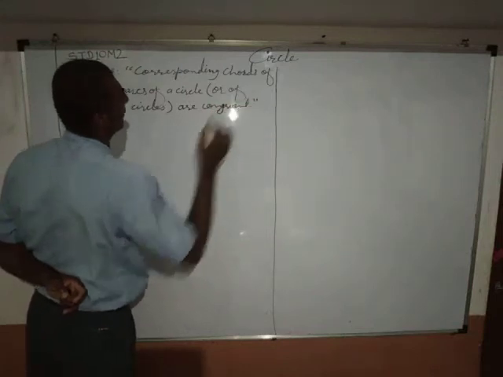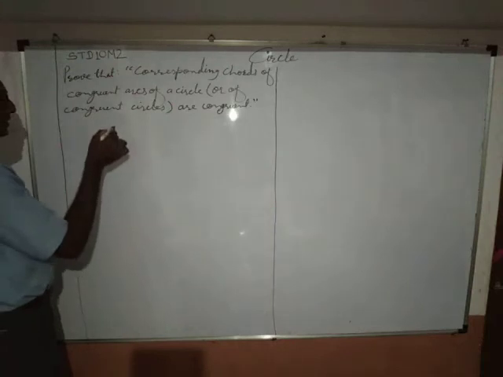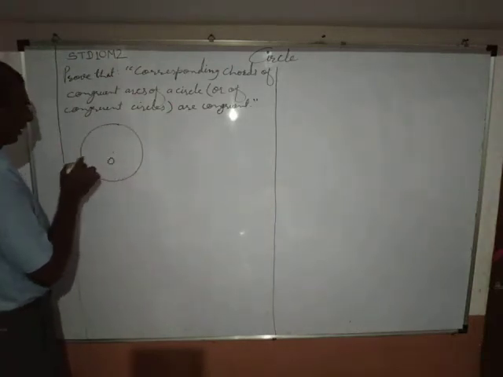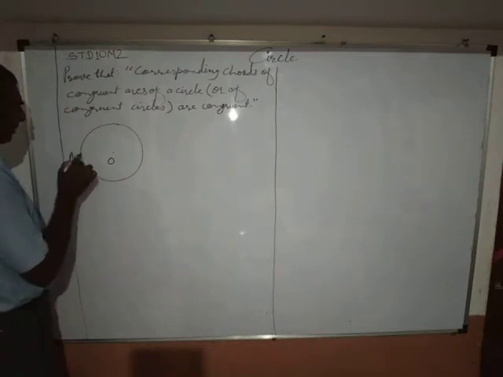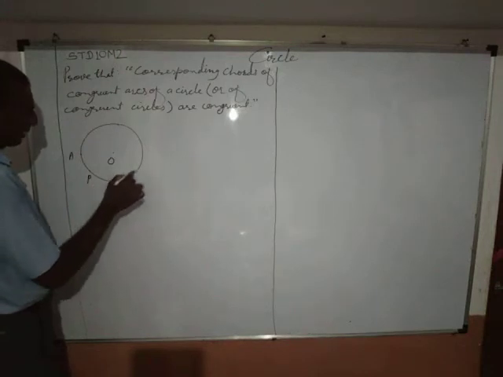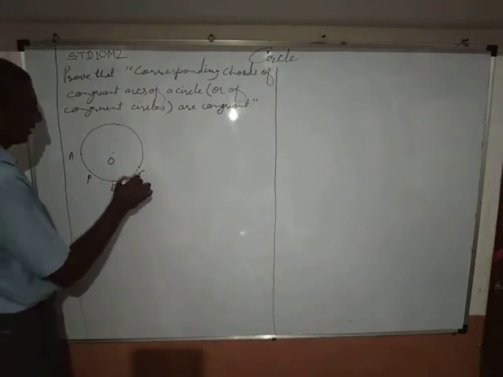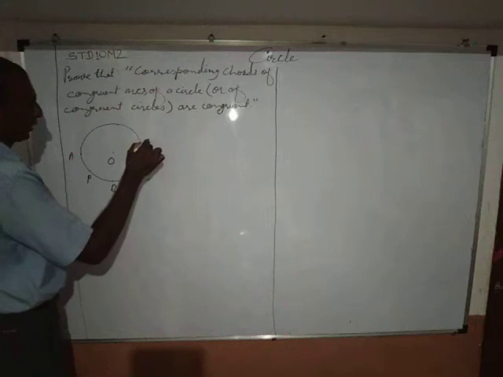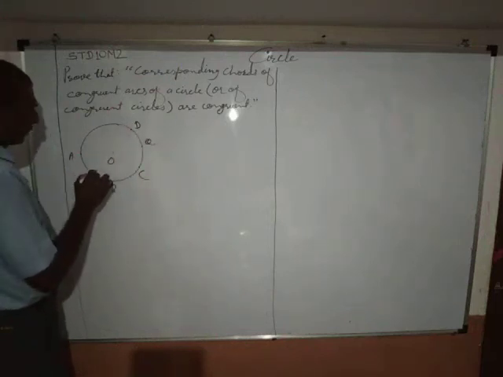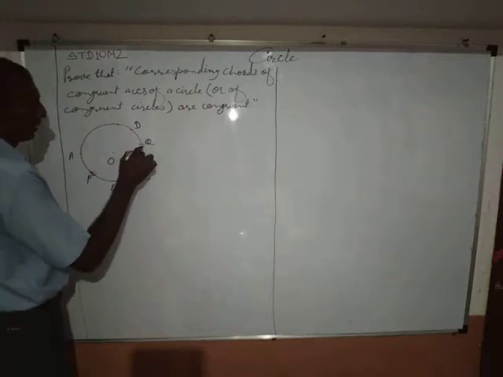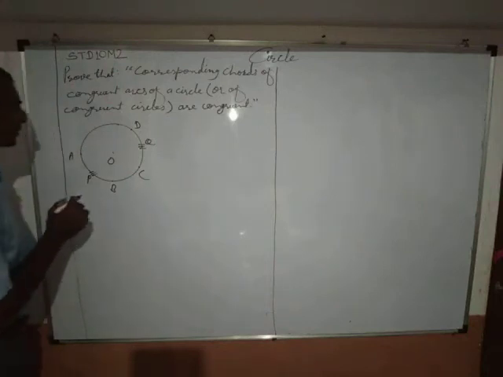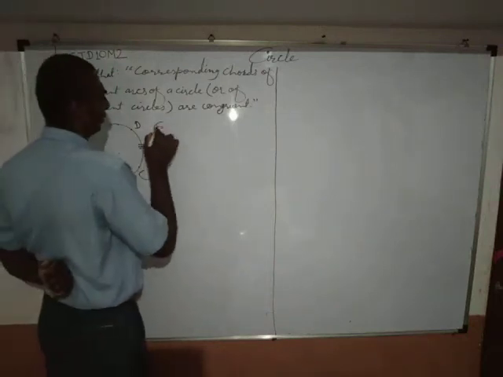Okay. As per this statement, let us consider a circle with center O, and let's consider an arc APB and an arc CQD such that arc APB is congruent with arc CQD. Okay, let's mention what is given and what to prove.